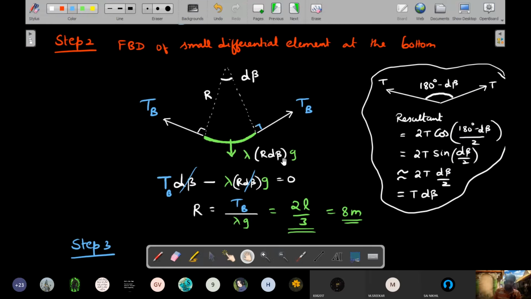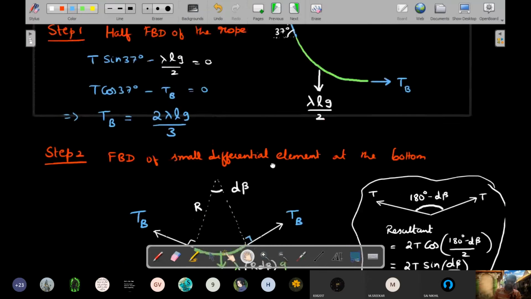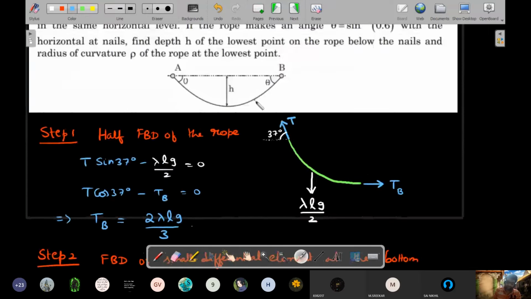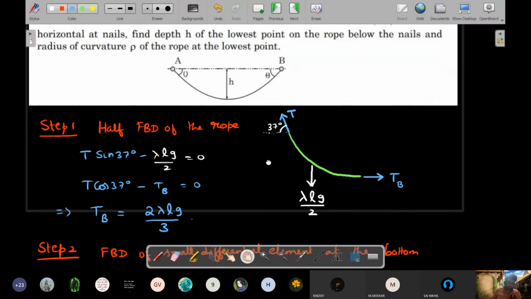FBD. Here we drew a differential element at the bottom. We were specific there. Now we will draw the differential element at some arbitrary position here. I'll pick out a small part and then draw its FBD.